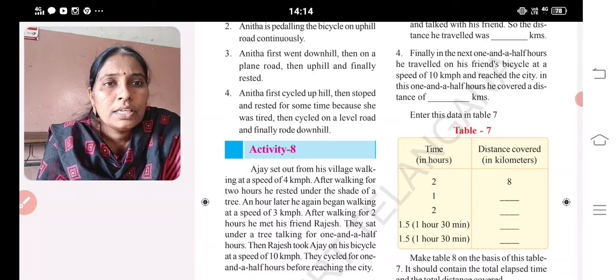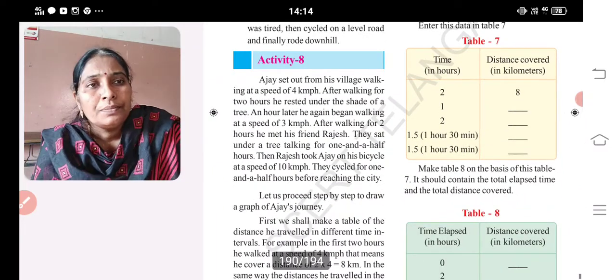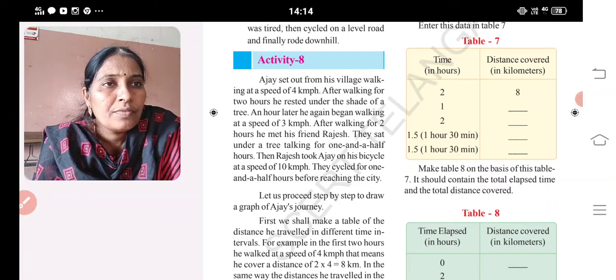1.5 hours. Then Rajesh took Ajay on his bicycle at a speed of 10 kilometers per hour. They cycled for 1.5 hours before reaching the city. Let us proceed step by step to draw the graph of Ajay's journey.